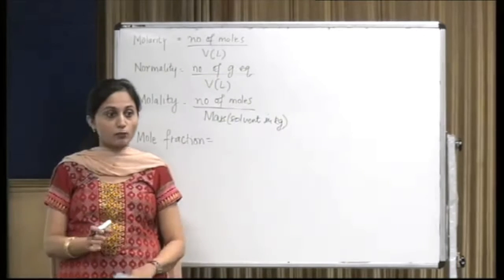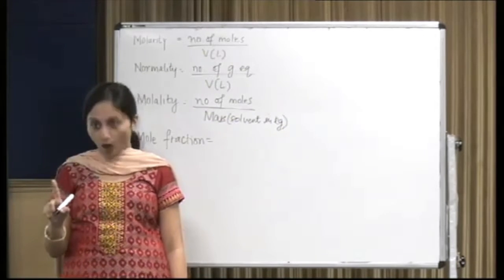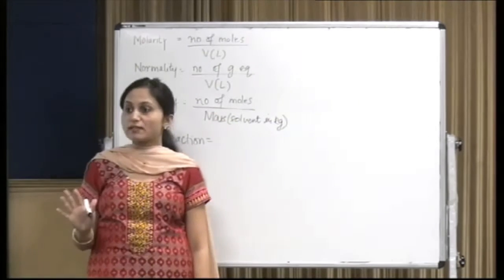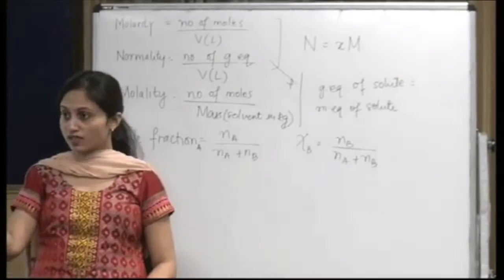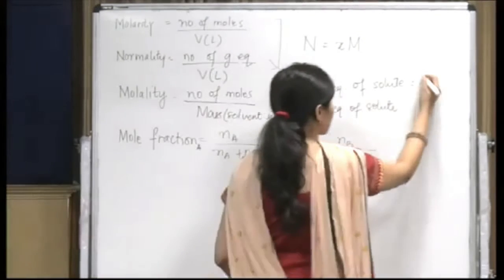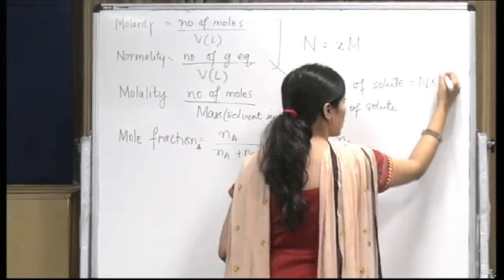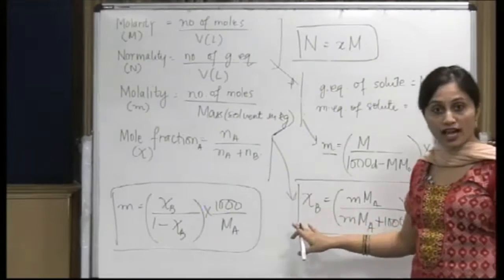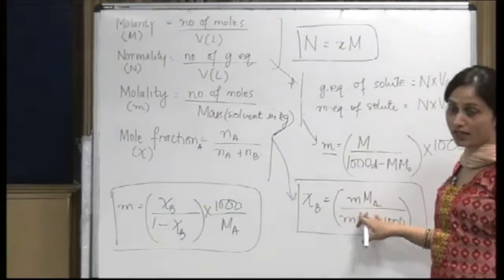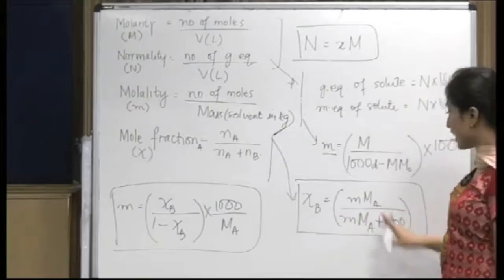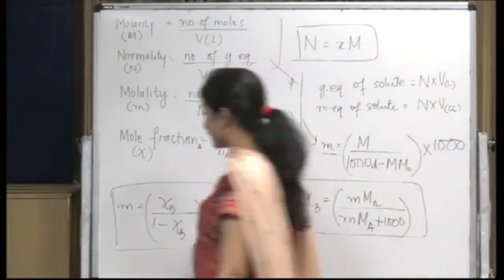The total of the mole fraction will be equal to 1, because the total of the mole fraction of all the components will always be equal to 1, and that was given mass upon equivalent mass. Now here gram equivalence of the solute will be N into the volume of solution in liter. Molality, that is your chi B is equal to MMA upon MMA plus 1000. And then that can be actually written like this also.